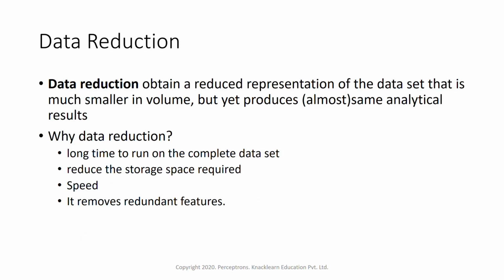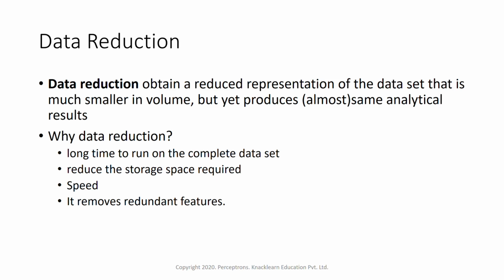Now the next one is the data reduction technique. This is also one important thing in data pre-processing, that is data reduction. Data reduction obtains a reduced representation of the data set that is much smaller in volume, but yet produces almost the same analytical results.